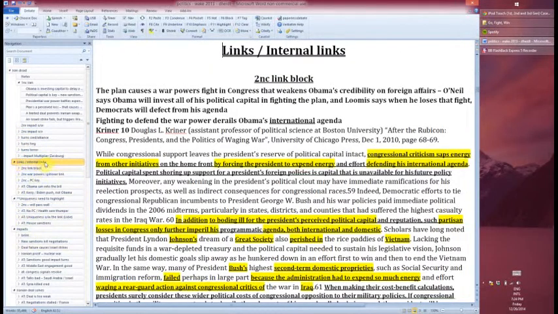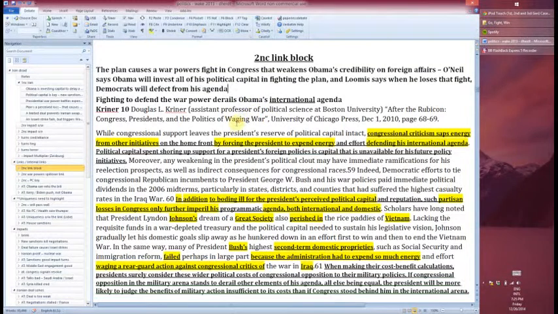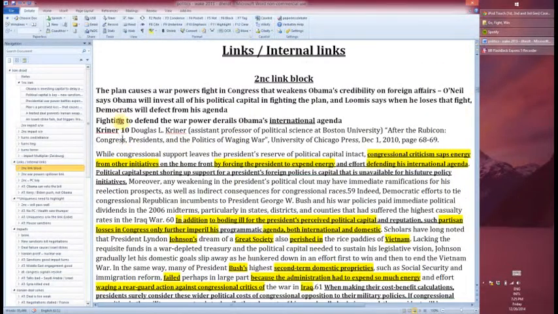So links and internal links. There are two different blocks that you need to have on the link debate. First is the actual link, right? So you're going to have a quick explanation or extension of the 1NC link evidence, right? So plan causes war powers fighting in Congress, that weakens Obama's ability in foreign affairs, blah, blah, blah. PC is key. And then you're going to want to have a block with some other cards, right? So here's another card, Kreiner.